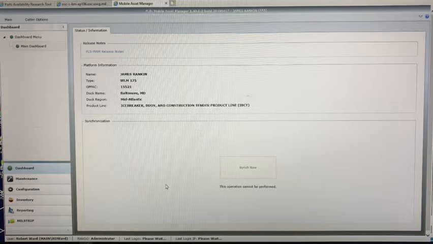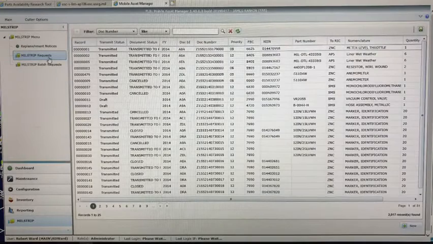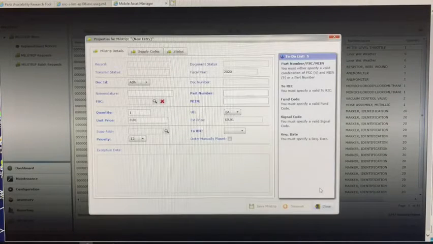Once you are logged into FLS MAMS, select mill strip from the lower left menu. Click Mill Strip Requests in the upper left corner. Once it is loaded, select New from the lower right corner. For the doc ID, select the applicable document identifier.